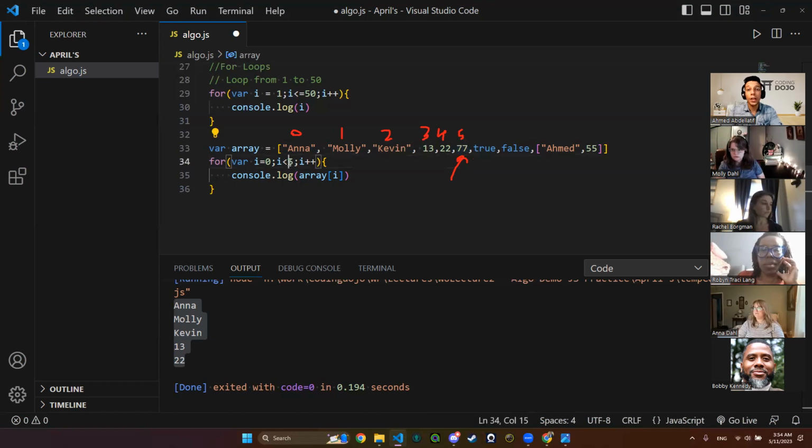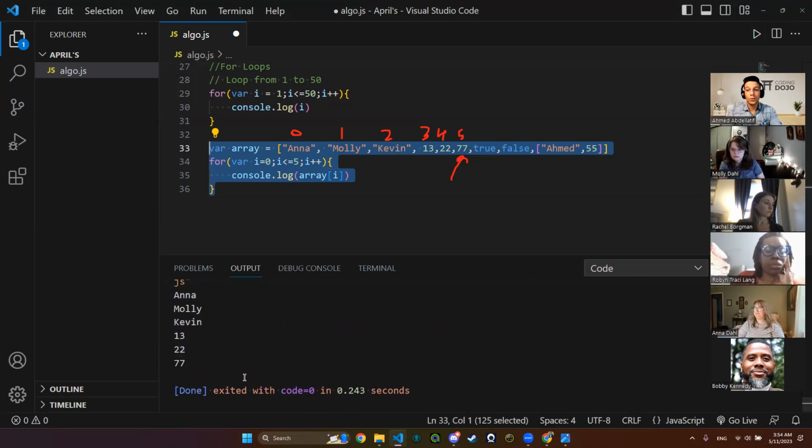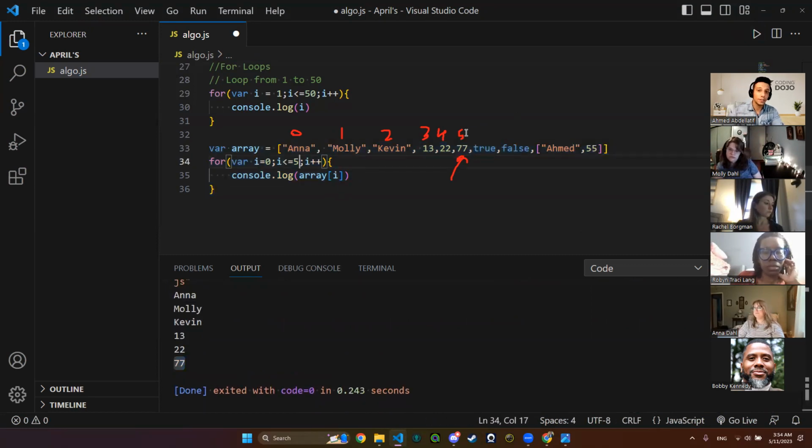If I say less than or equal to its index, it will bring for me 77, until 77, of course, as you see right here. So it will be less than or equal its index, or less than index plus 1. It's up to you. I prefer to use the index that I want with equals, like less than or equal to the index that I want. Did this answer your question?